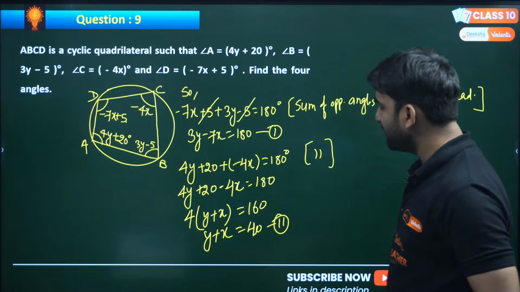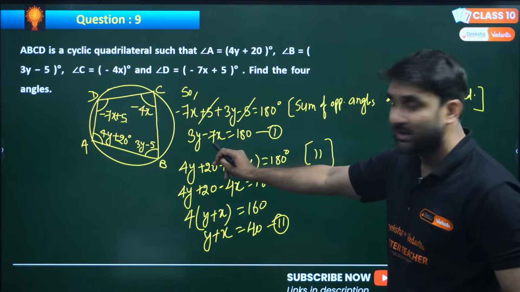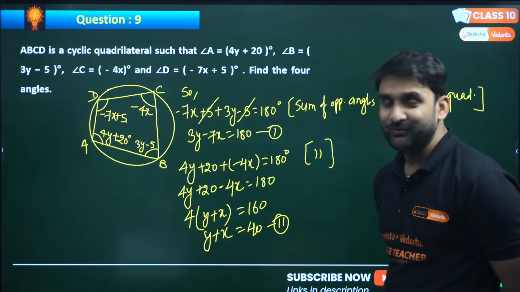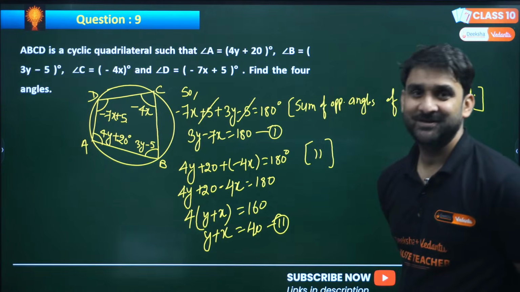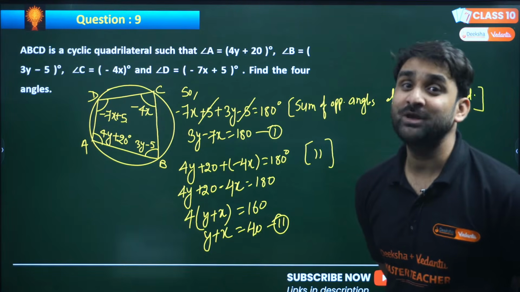Now look at the first equation and look at the second equation. In the first equation, the x term is in negative form, and in the second equation, the x term is in positive form. So we can use the elimination method. But to apply the elimination method, the coefficients must be the same.